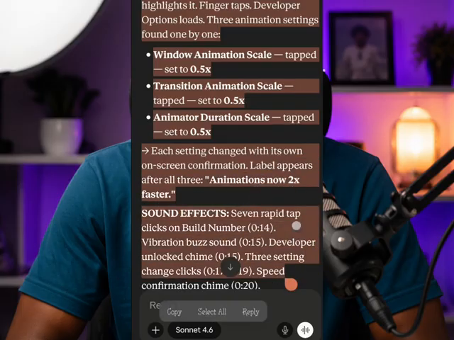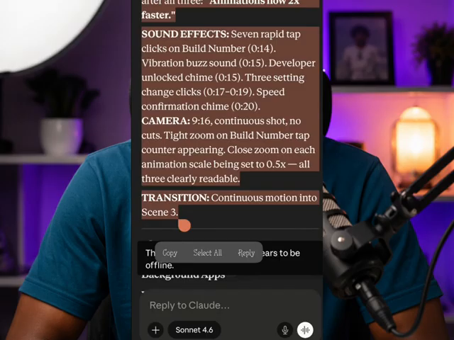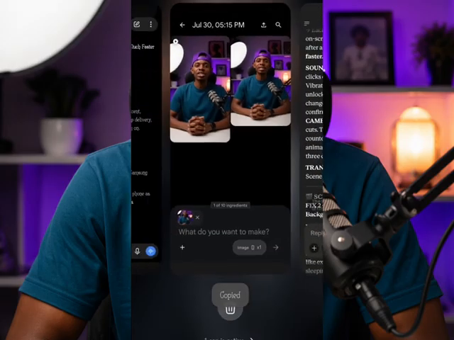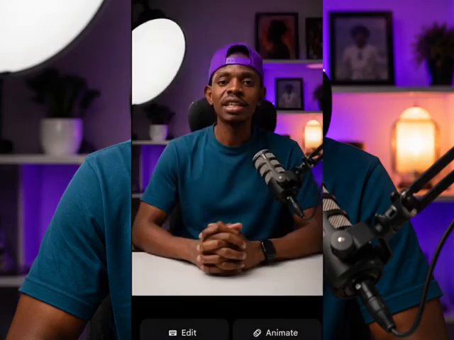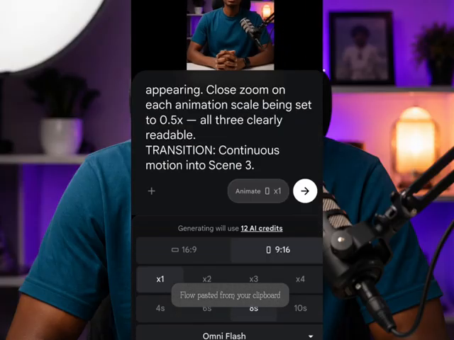As you can see, I'm still on scene 2. It is the master prompt that will write everything for you. You just copy, and after you copy, you go back to the AI tool. You tap on the image again. You click on animate, and you paste it here. As you can see, you click on animate again.